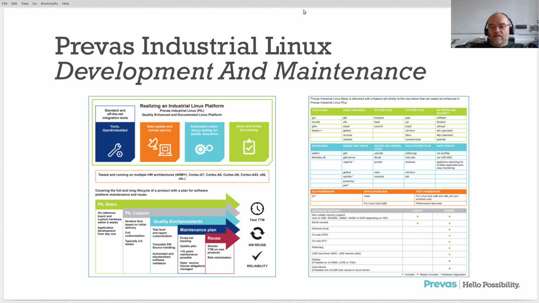On the right hand, that is just a snapshot of how Preface Industrial Linux looks today. It might change a bit tomorrow or within some weeks, because the Linux community is a living thing. There might come new tools that we consider better than the existing tools in the Preface Industrial Linux Basic package. So it's a living thing, but that is the snapshot of how it looks today.